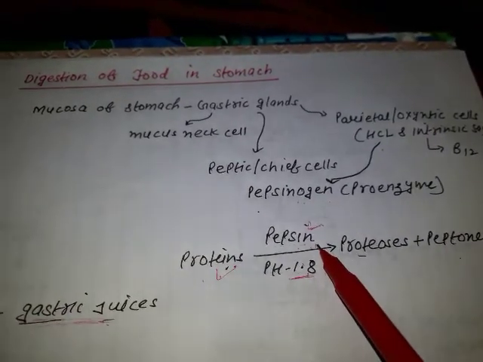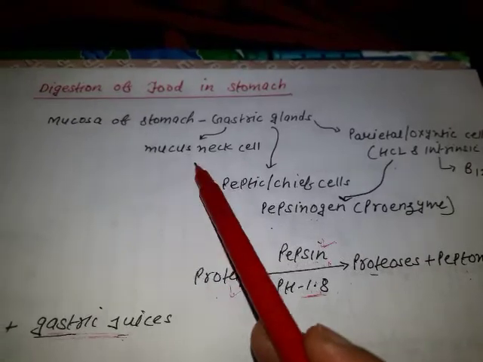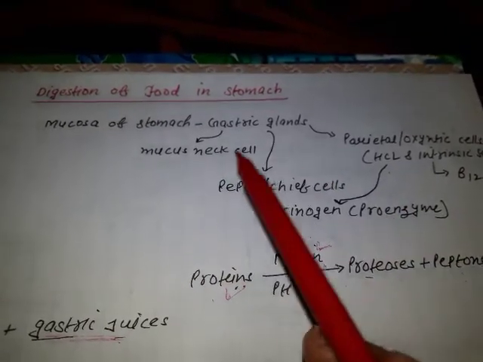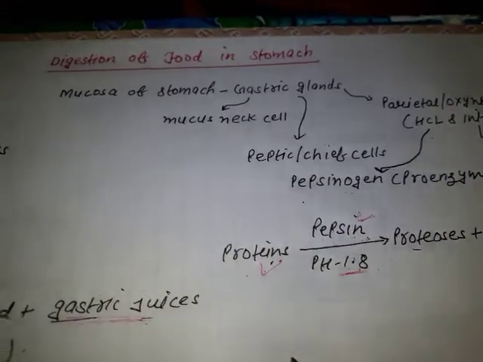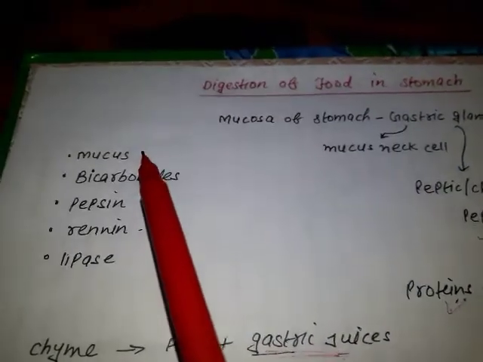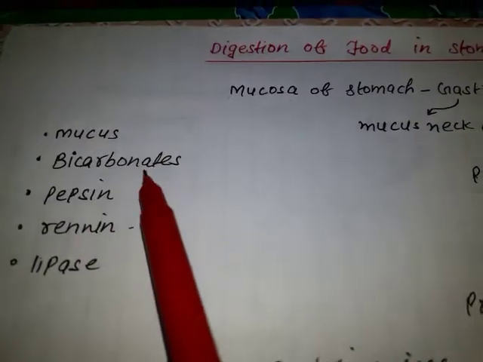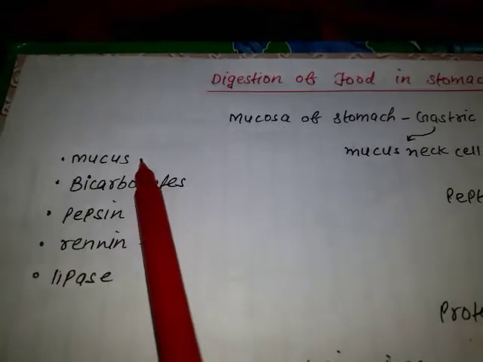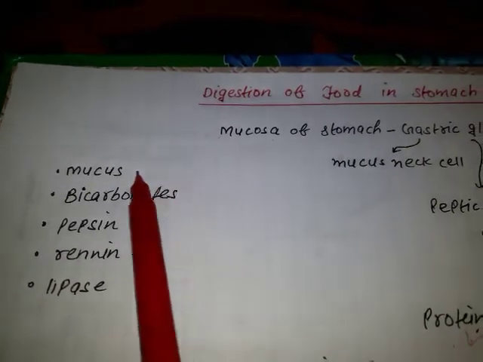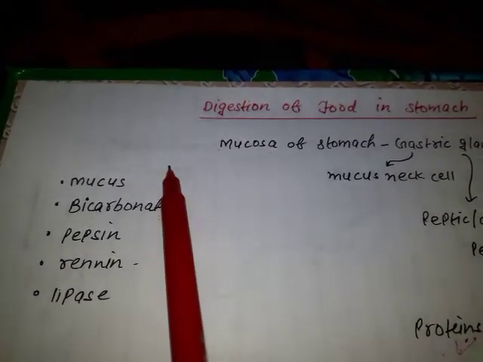Fine. Now mucus, HCl, pepsin, all these are what? Gastric juices. These are the components of gastric juice, like mucus and bicarbonates. What is the function of mucus and bicarbonates? First, mucus helps in lubrication.